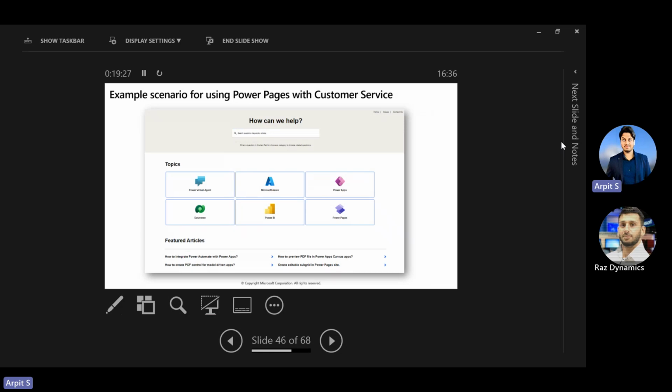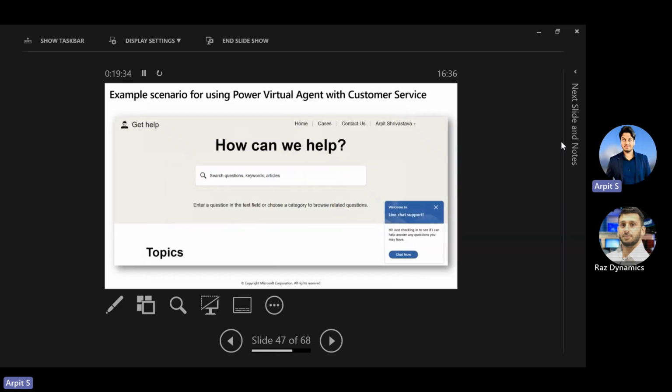Power Pages, so that is also integrated. As I told you, it's a self-service capability. So I'm going to show how you can use Power Pages with customer service. How can we help? And this example scenario of Power Virtual Agent.